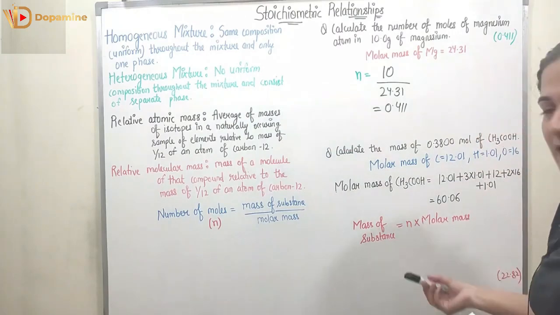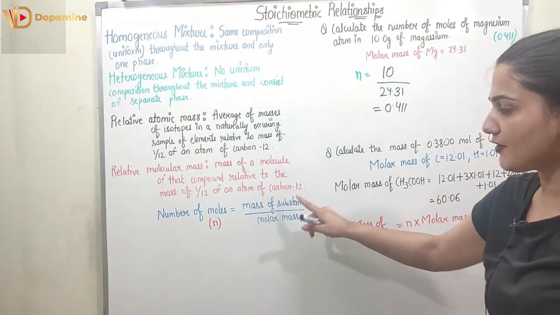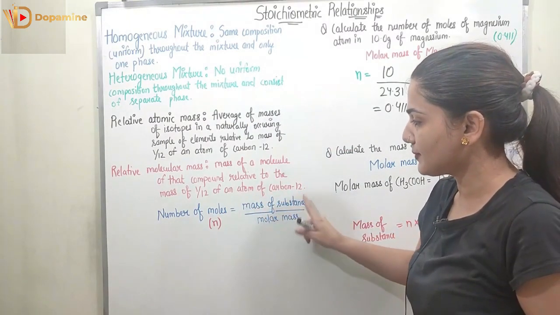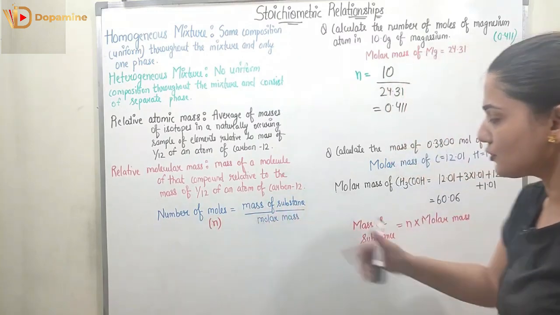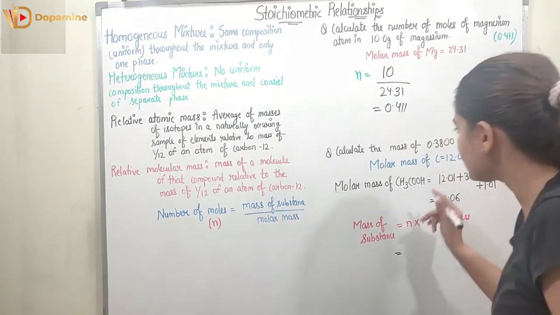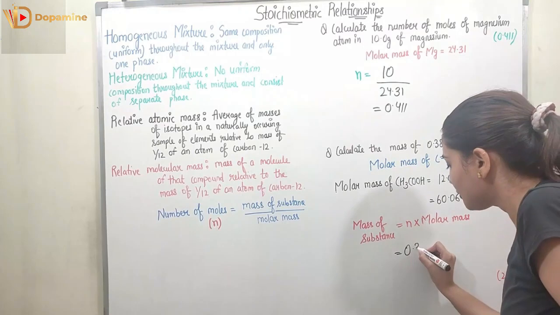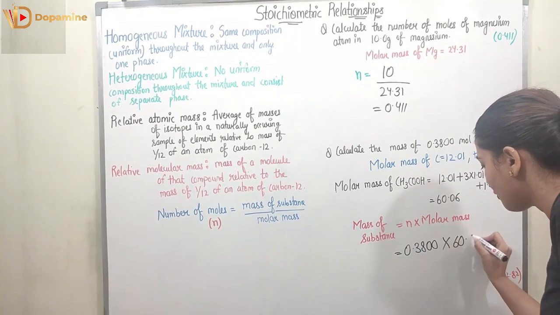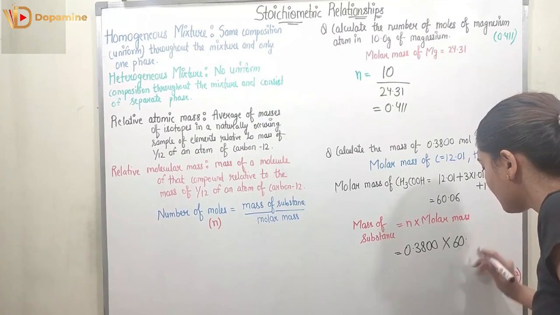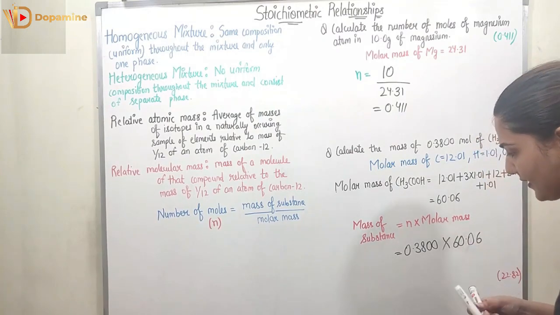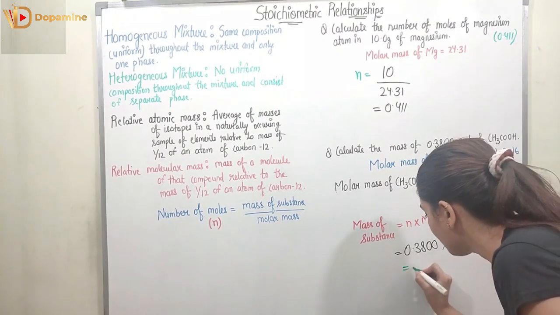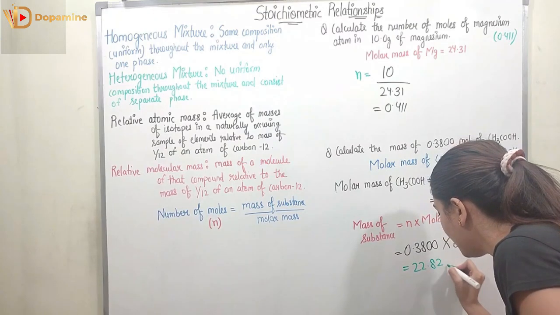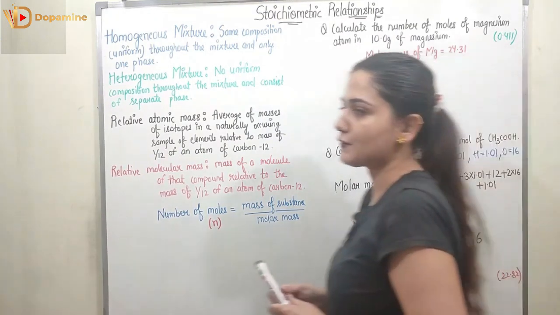Now what would be the mass of the substance from this equation? If we want to find the mass of a substance, it will be number of moles into molar mass. What is the number of moles? It is given as 0.3800. It is multiplied with the molar mass, which is 60.06. Now when you find the result, it comes out to be equal to 22.82 gram. So this is how you can solve these questions.